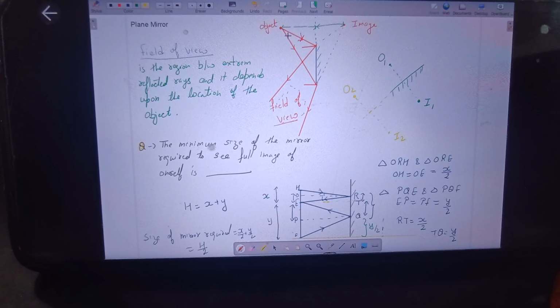Next, in a similar type of question, if they have not given us the position of the eye, then we will assume that the distance between the eyes and the head is very small. So we'll assume that h is the height of the man, the size of the mirror will be h by 2, and the height of the mirror above the ground will also be h by 2, because they have not mentioned the level of the eye above the ground.